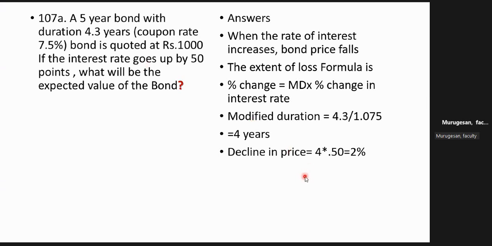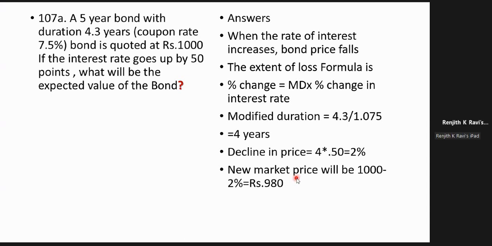So what will be the new price? 1000 is the current price. You put minus because there is a decline, minus 2 percent. This is the new expected price. The market always reacts to sentiment. So the notional price of the bond after this hike in interest rate is expected to be 980. Now how many of you understood?